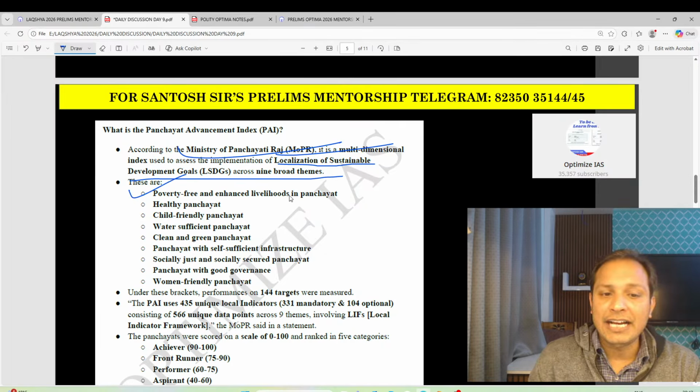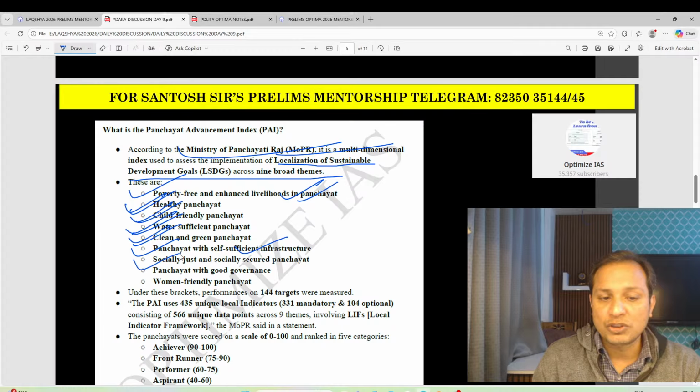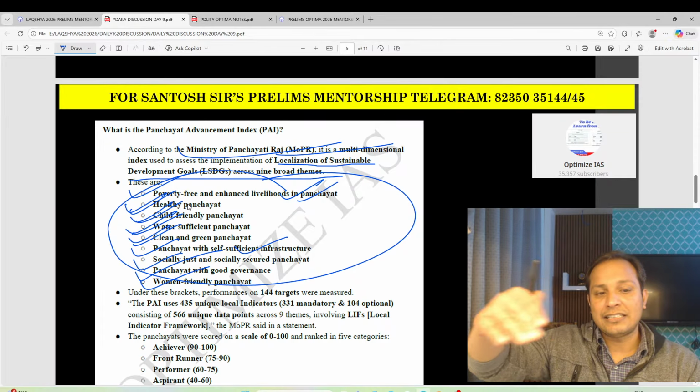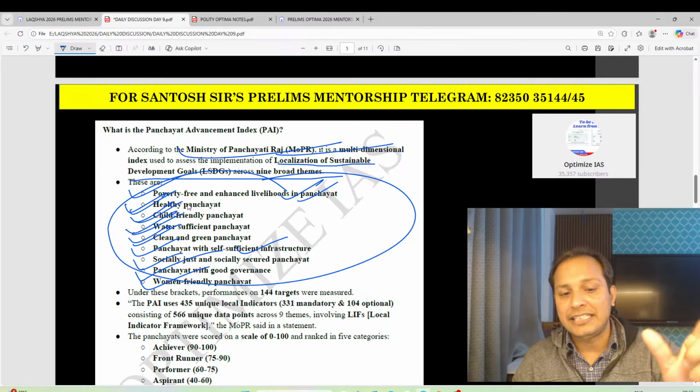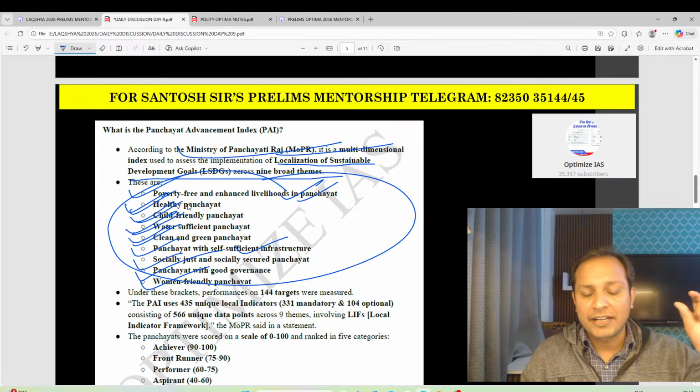Poverty-free and enhanced livelihood in panchayats, healthy panchayats, child-friendly panchayats, water-sufficient panchayats, clean and green panchayats, panchayat with self-sufficient infrastructure, socially just, and panchayat with good governance, and women-friendly panchayats. These are the 9 broad themes using which this Panchayat Advancement Index has been prepared. This is very important, guys.